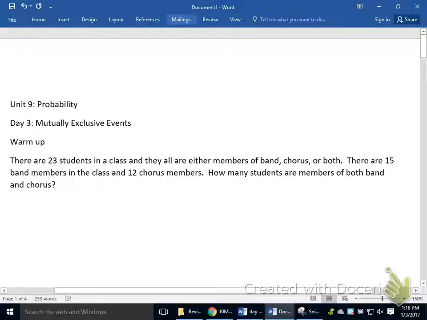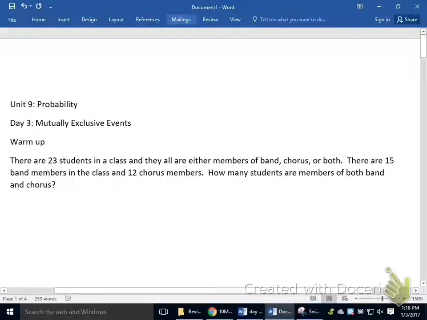On this first problem, we have 23 students in a class, and they are all either members of band, chorus, or both band and chorus. So band and chorus is, in this context, not mutually exclusive groups, because some people could be members of both of the groups. There are 15 band members in the class and 12 chorus members. How many students are members of both band and chorus?